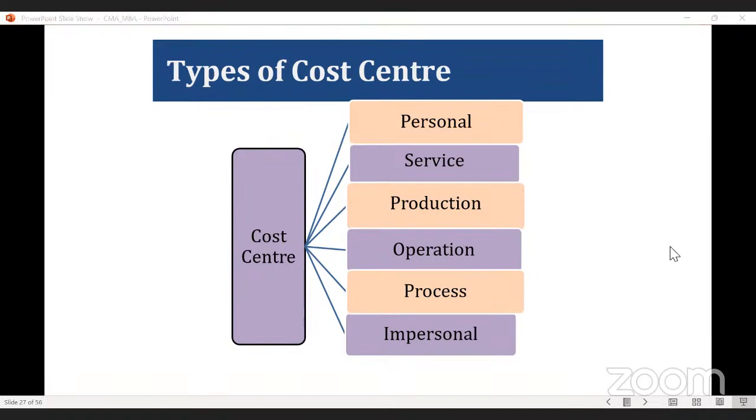The types of cost center may be personal, service, production, operation, process, and impersonal. Is it fine? Yes, sir.